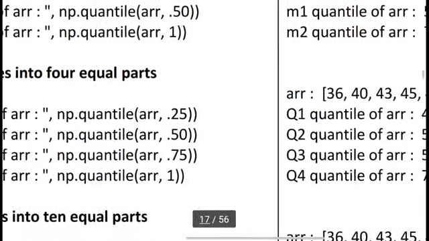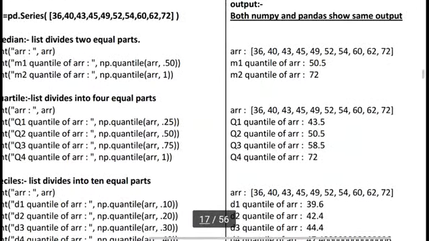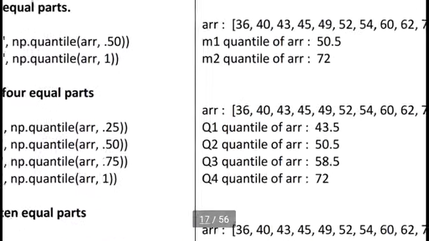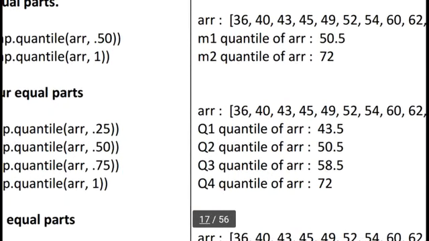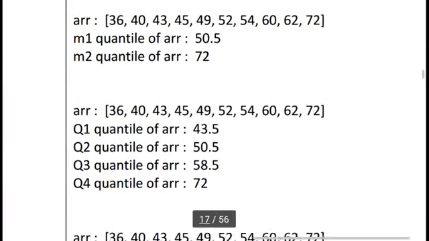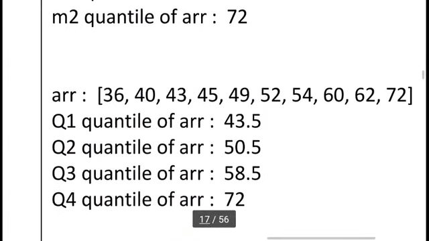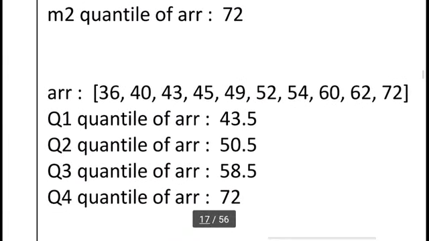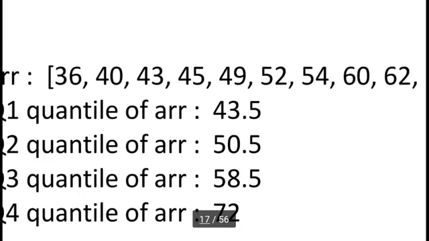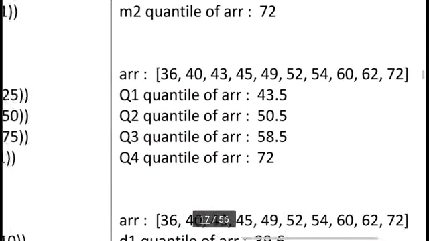So the output, you can see, is our array list, and the 25% value is 45.5, 50% is 50.5, 0.75 is 58.5, and 1 is 72. So we can analyze our list and divide it into 4 equal parts, 25%, 50%, 75% and 100%. It will return the answer.